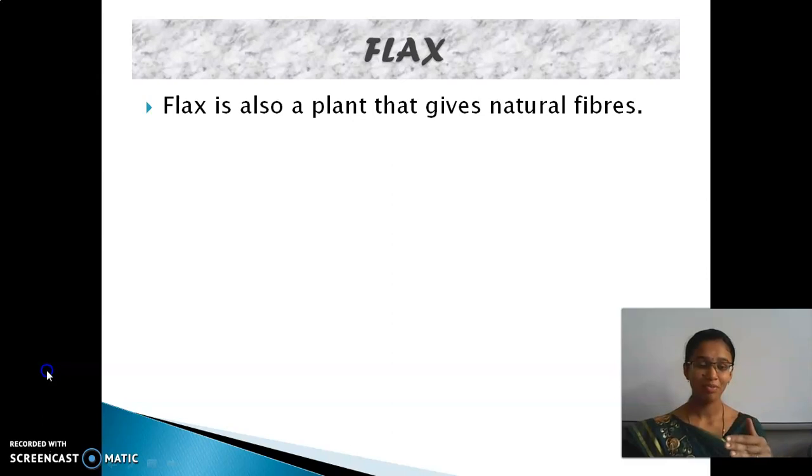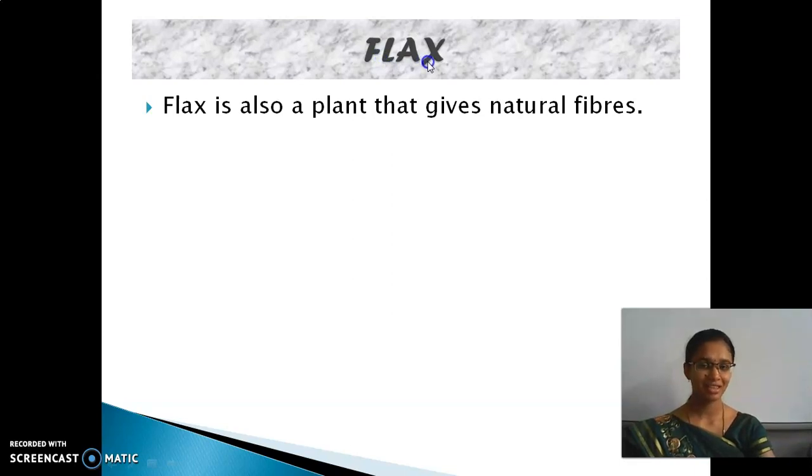And then the people who live near the river Ganga started to wear fabrics which are made up of cotton. And now we are going to see about flax.